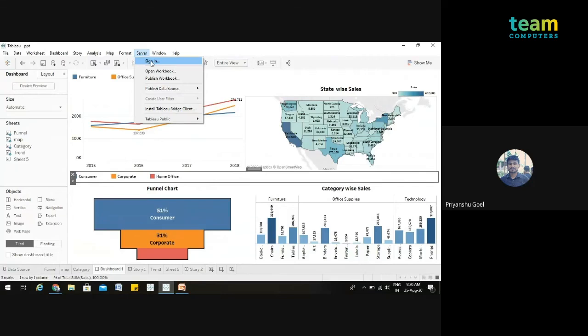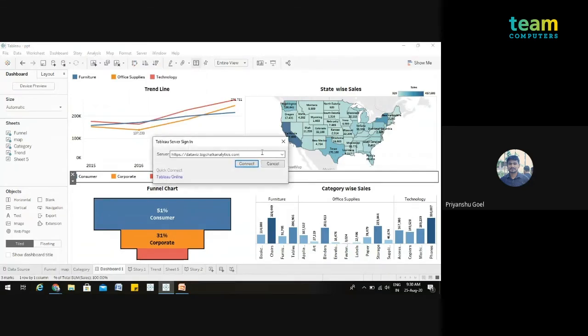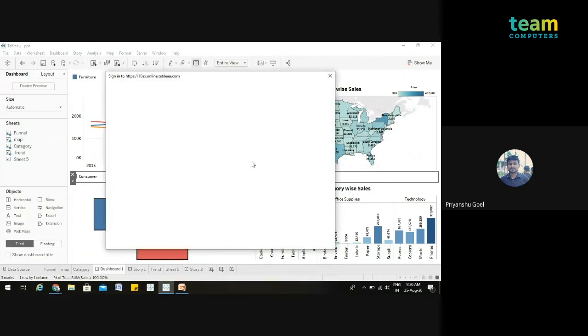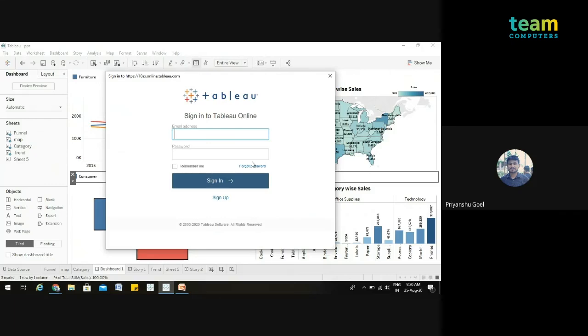The first option is Sign In. For the dashboard we want to sign in to, we have to give the link over here, like a Tableau Online link. It moves on to the Tableau Online web page, where we log in. Right now we don't have access to Tableau Online, so we cannot log in over here.